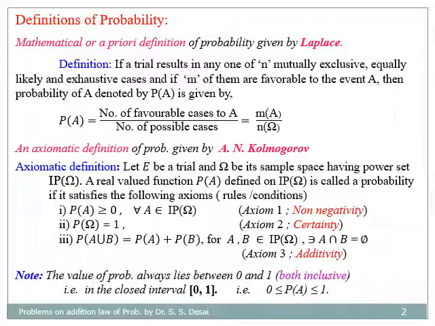In previous lectures, we have seen two definitions of probability. A priori definition given by Laplace, that is probability of A is equal to number of favorable cases divided by number of possible cases. And another definition known as axiomatic definition of probability given by Kolmogorov with these three conditions. So you note here that the value of probability always lies between 0 and 1, that is in the closed interval [0, 1].